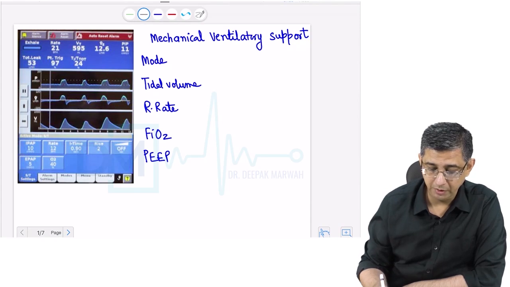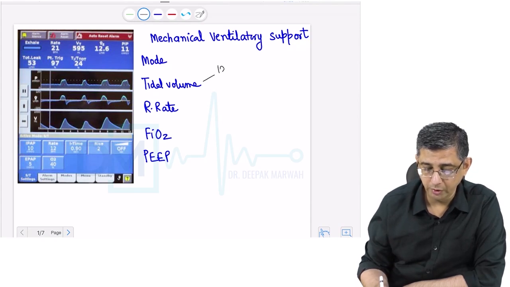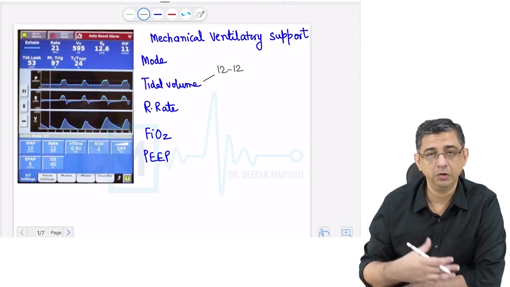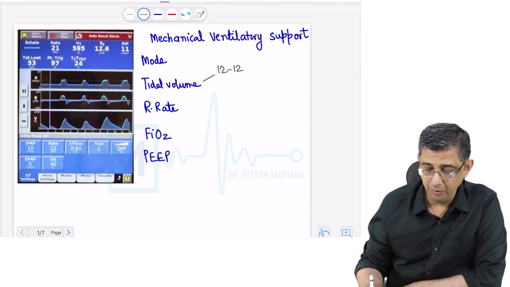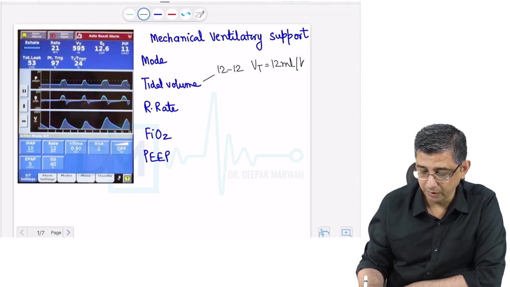Coming to the first parameter, that is tidal volume, we usually use the 12-12 rule. That is what you would have mostly seen people working with the ventilator in the intensive care unit using for most of the patients. What I mean by 12-12 rule is that the tidal volume, which is also written as VT, should be kept at about 12 ml per kilogram of body weight.